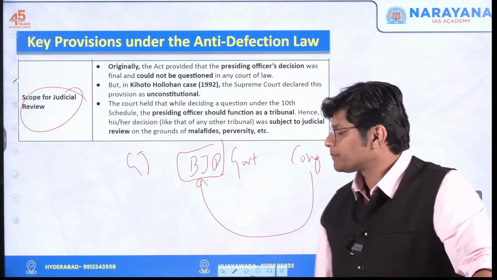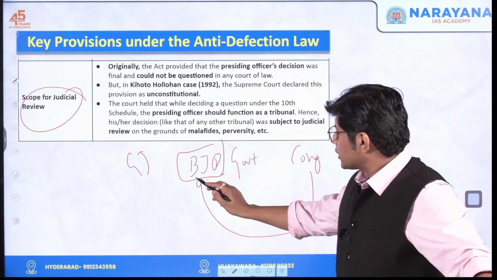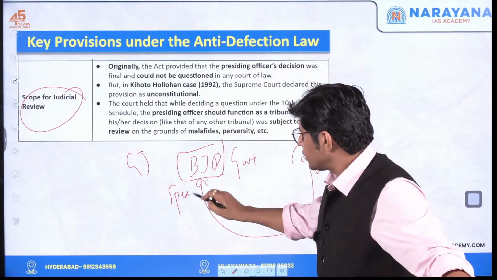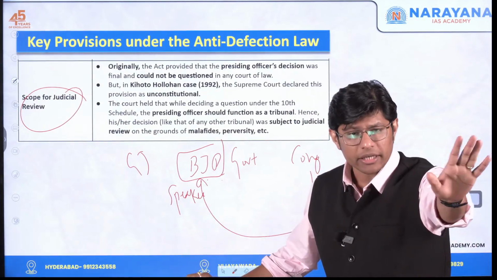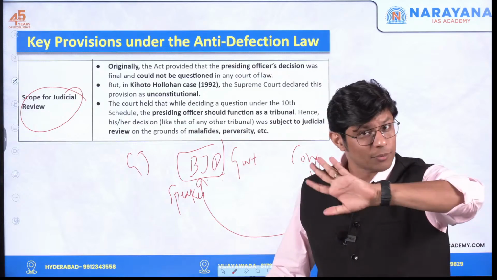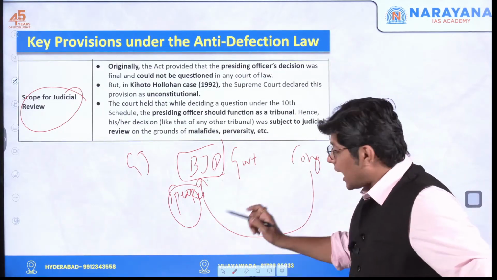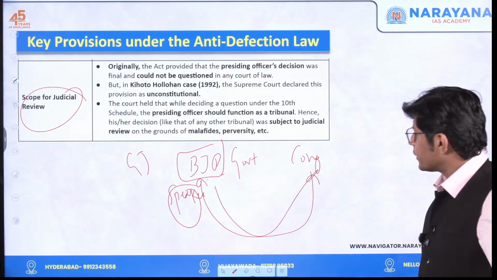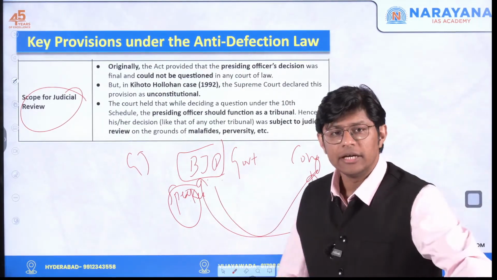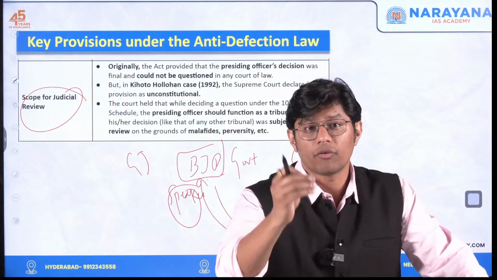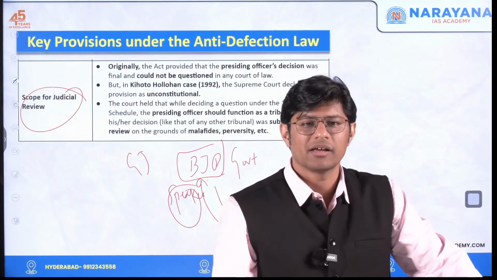Bitter truth. So here, the speaker is not of any political party. Speaker is of the house, not of the political party. So this speaker will not take any action. Let's say now a BJP member wants to join Congress. Now he will take the decision within 1 hour, immediately.